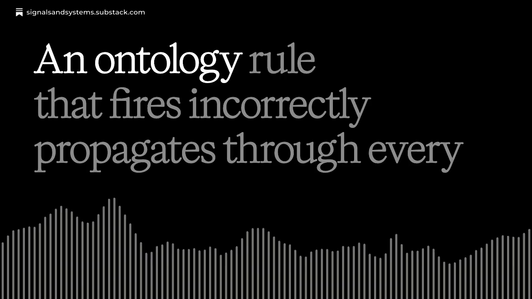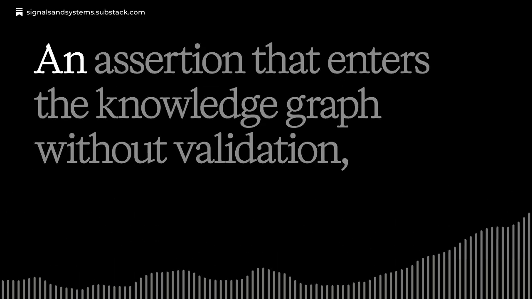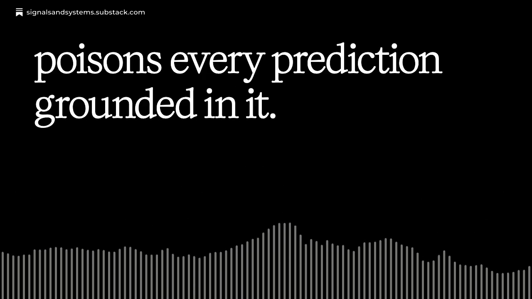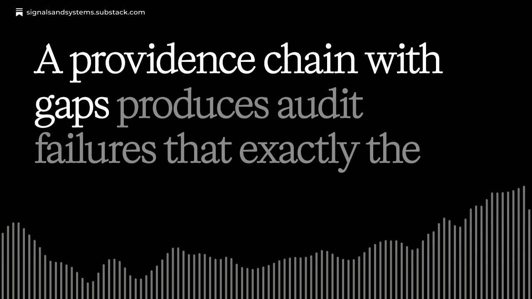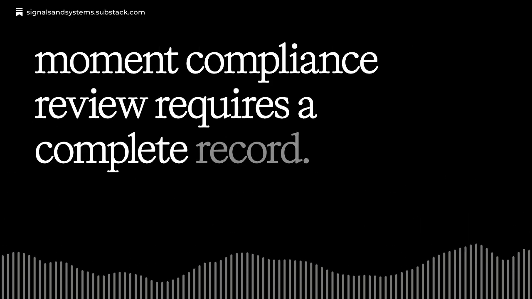An ontology rule that fires incorrectly propagates through every downstream inference that depends on it. An assertion that enters the knowledge graph without validation poisons every prediction grounded in it. A provenance chain with gaps produces audit failures at exactly the moment compliance review requires a complete record.